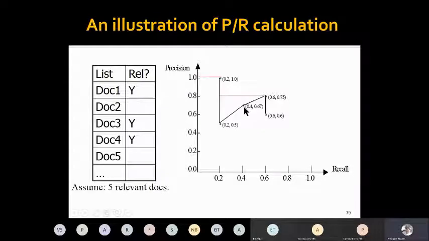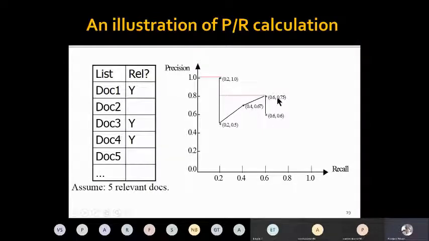After I retrieve the third document, recall is 2 by 5, 0.4, because there are 5 relevant documents, and precision is 2 by 3 because I retrieved 3 documents and 2 are relevant.